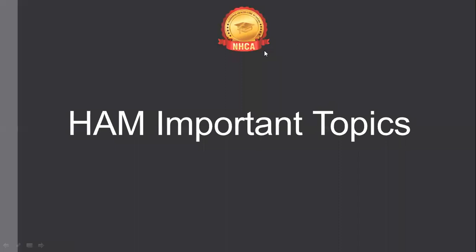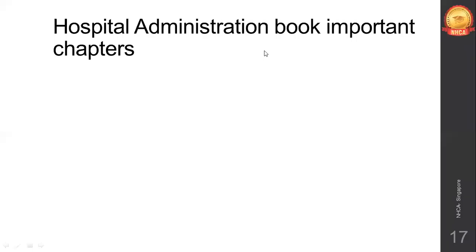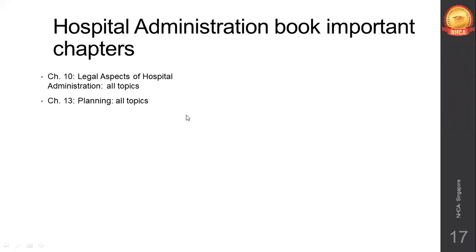So we'll start with the important topics of HAM. Legal aspects of hospital administration, the entire chapter is important. Planning, all topics. It's a very small chapter. Wherever I have mentioned all topics, all subtopics and bigger topics are important, these are small chapters. You can't miss any points in these chapters. Decision making, page number 78 to 81. Focus on these areas only.